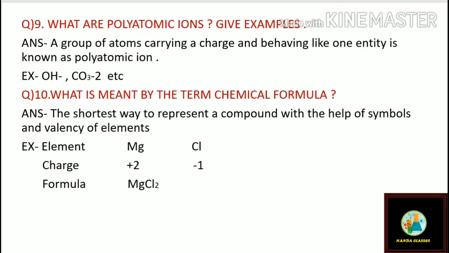Next, question number 9. What are polyatomic ions? Give an example. Polyatomic ions means a group of atoms carrying a charge and behaving like one entity.